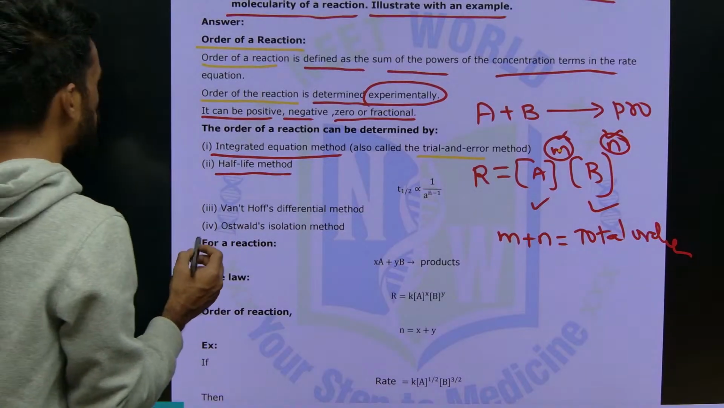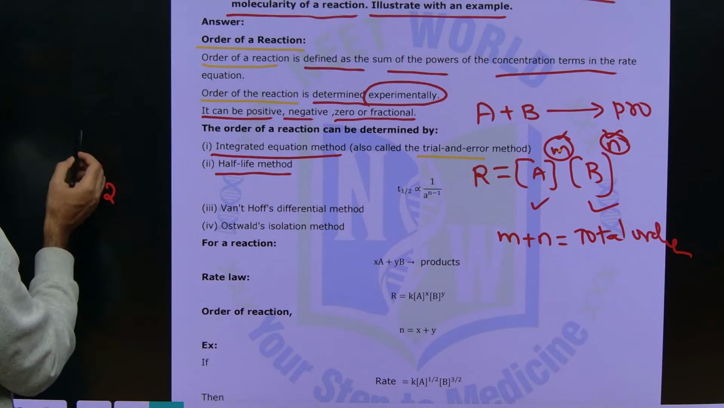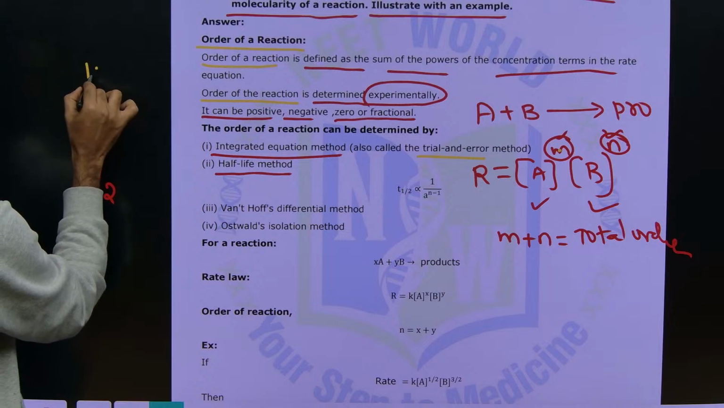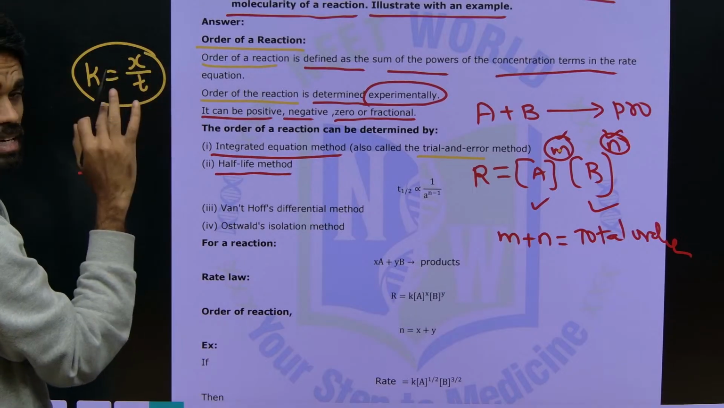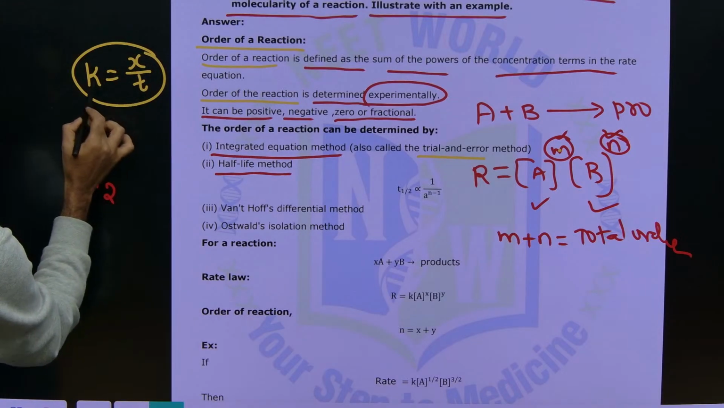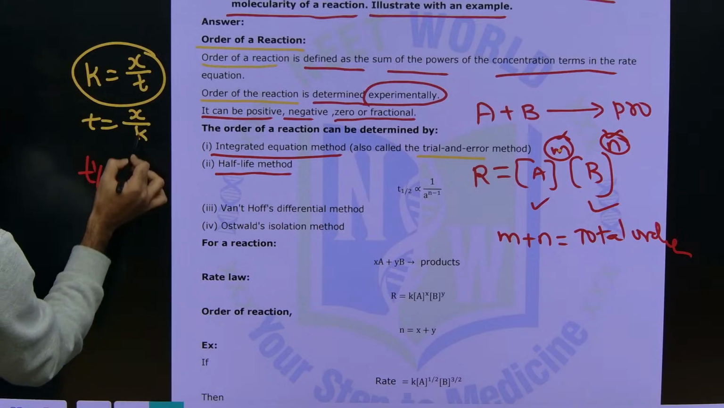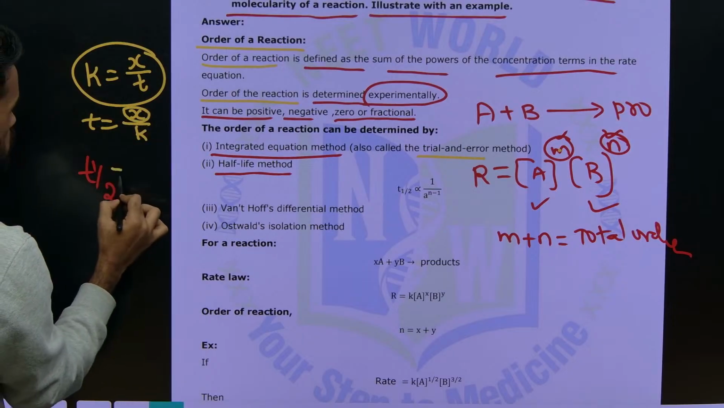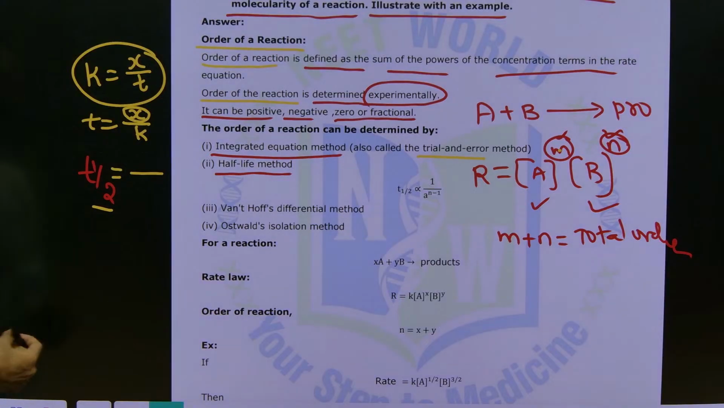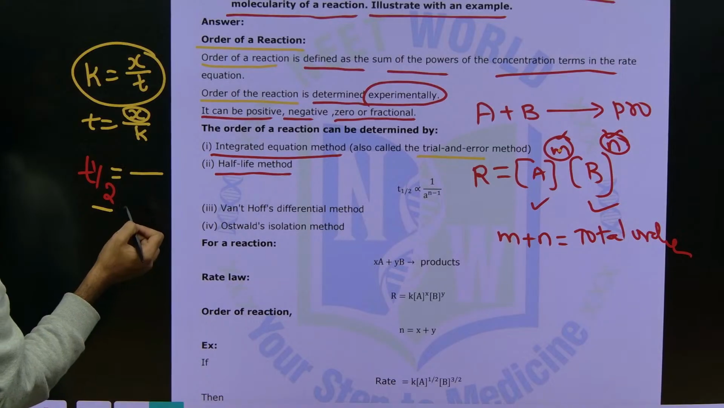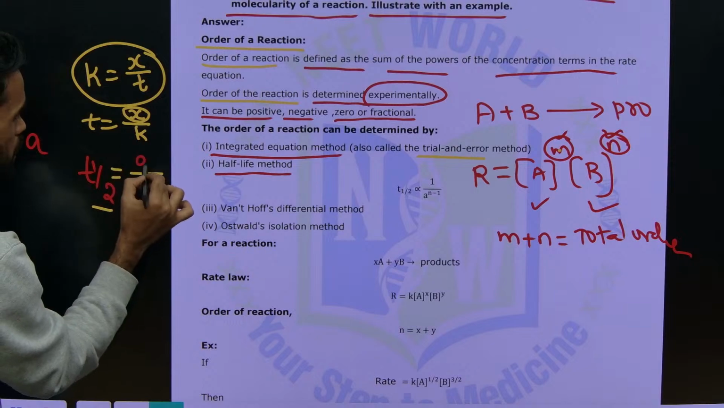So what do we mean by half-life? This t half, for a chemical reaction, for example I am writing for a first order reaction, k is given by x by t. All these are integral equations. From this, if I want t half, I can say t is equal to x by k. Now x is the indication for concentration. Half-life is the time required for half of the completion of the reaction. It means the concentration of the reactant should become half. If A is the concentration, now it becomes A by 2.